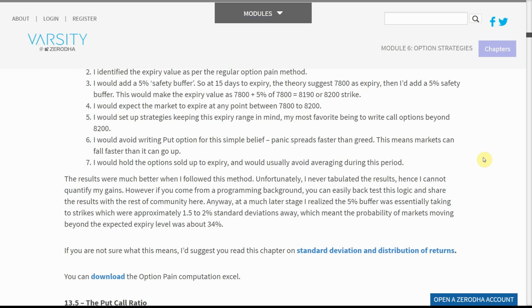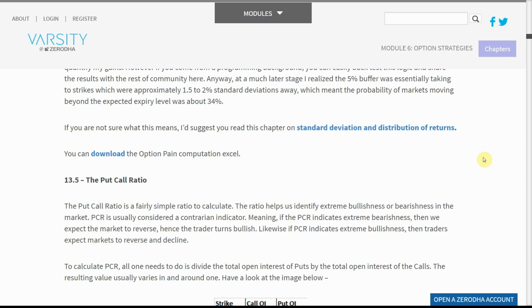Unfortunately, I never tabulated the results. Hence I cannot quantify my gains. However, if you come from a programming background, you can easily backtest this logic and share the results with the rest of the community here. Anyway, at a much later stage I realized the 5% buffer was essentially taking me to strikes which were approximately 1.5 to 2 standard deviations away, which meant the probability of markets moving beyond the expected expiry level was about 34%.